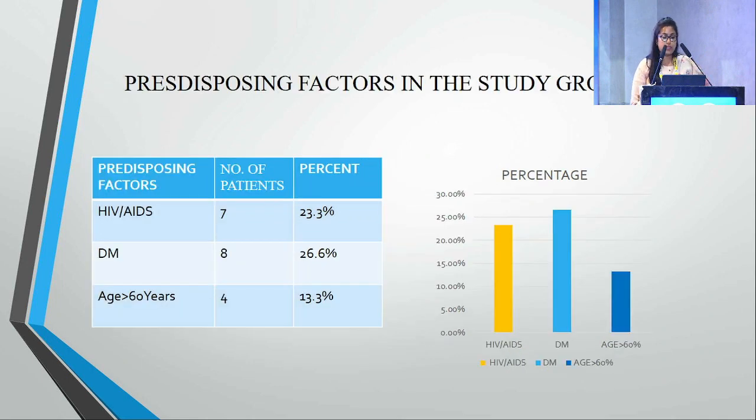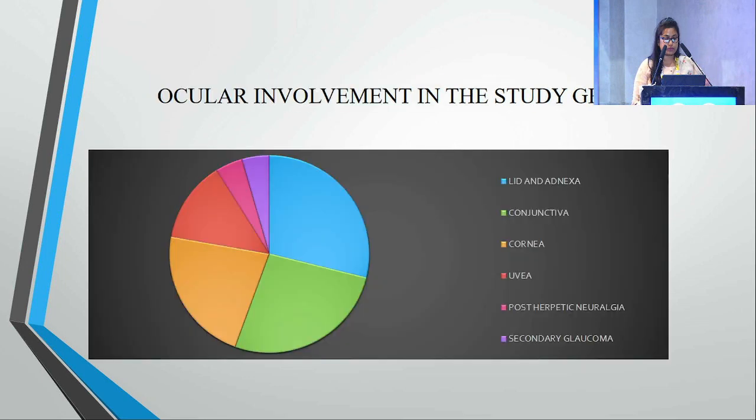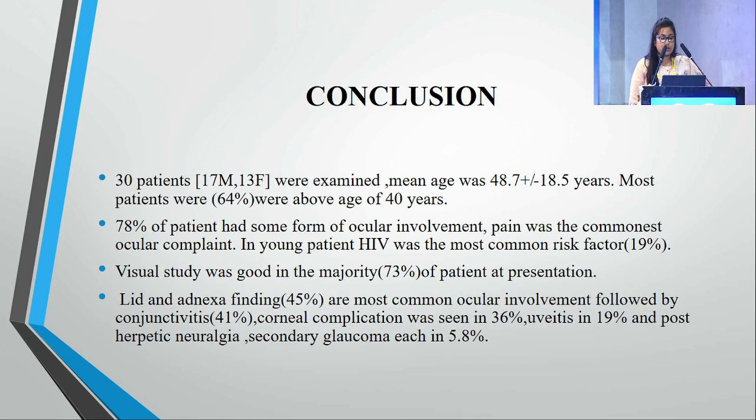These are the predisposing factors in my study group. HIV patients numbered 7, diabetes mellitus 8, and age greater than 60 years 4. These are the pie charts showing ocular involvement in my study group. My conclusion is that 30 patients, of which 17 were male and 13 female, were examined.